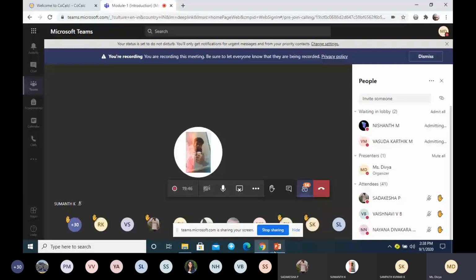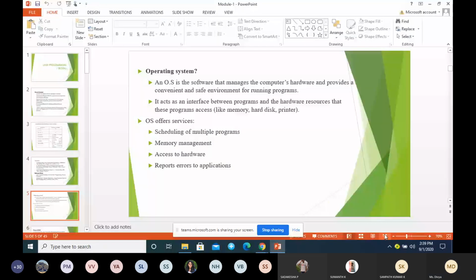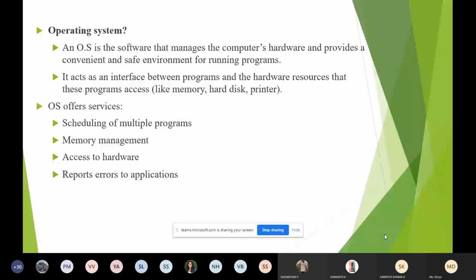You all have already studied what an operating system is, correct? You have two parts in the system: hardware and software. The operating system comes under software. It is software which manages your computer hardware, and it provides a convenient environment for running programs. It controls your computer hardware, so it acts as an interface between the program and the hardware resources.